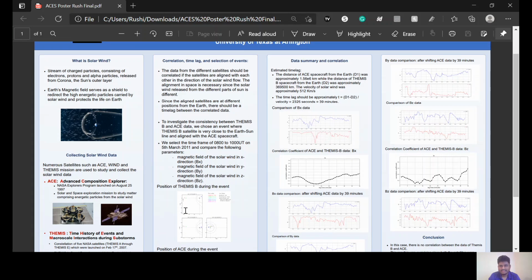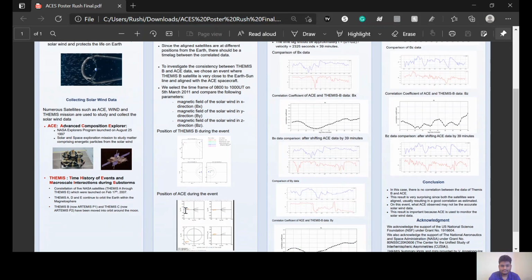The two data sets should be correlated if the satellites are aligned with each other. To find that alignment, we check if the THEMIS B satellite is close to the Earth-Sun line. If the satellites are aligned with each other in the direction of the solar wind flow, then since the satellites are at different positions from the Earth, there should also be a time lag between the correlated data sets. We estimate that time lag as well.